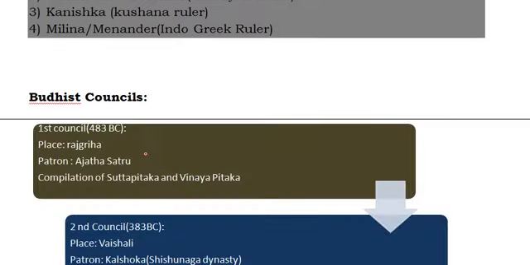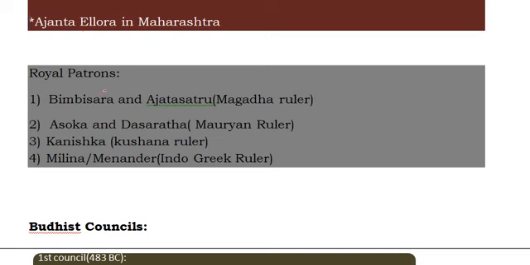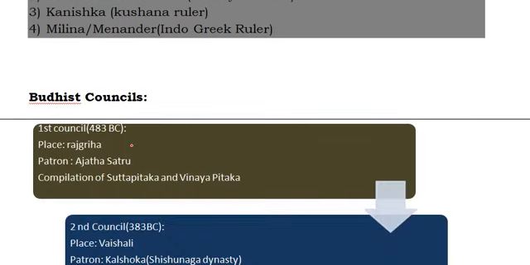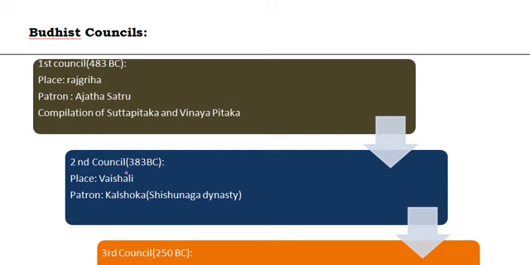What is important is that there used to be meetings of Buddhists. The first Buddhist council was held in 483 BC. The place was Rajgriha, and the patron was Ajatashatru. Just now we have seen Ajatashatru is a patron of Buddhism. The result of the first council was the compilation of Sutta Pitaka and Vinaya Pitaka. And the second council was at Vaishali. Try to remember the places.